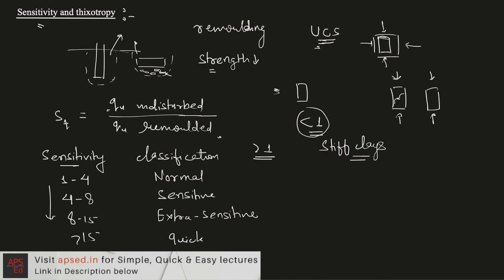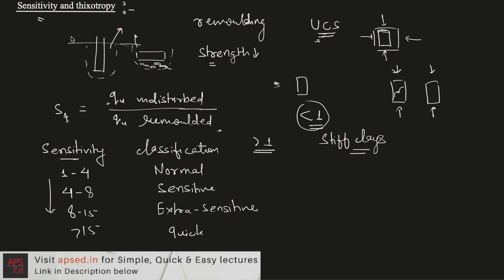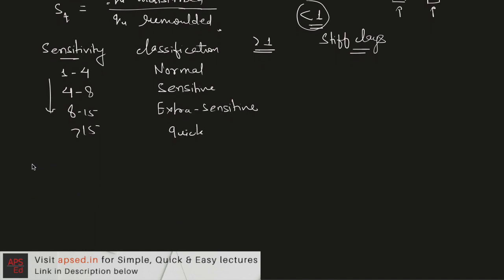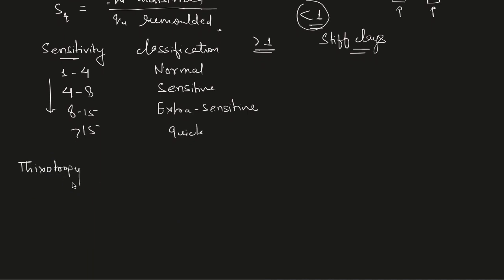Then, similar to sensitivity, we have the next definition, that is thixotropy. Once we disturb a soil and then leave it for some time, let's say we have excavated this soil and it is just resting on the surface here. This is something you all would have observed.